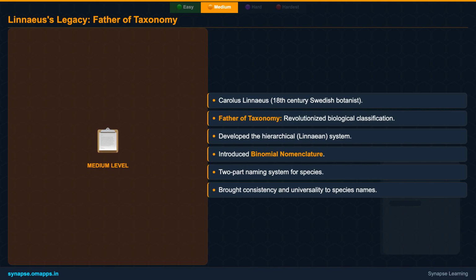More importantly, he introduced binomial nomenclature, a 2-part naming system for every species. This brilliant idea gave every organism a unique, universal scientific name, avoiding the confusion of local common names. His work laid the foundation for how scientists worldwide communicate about different life forms.